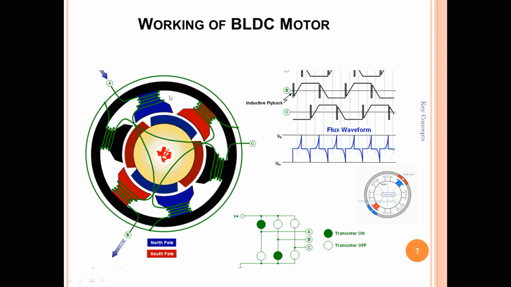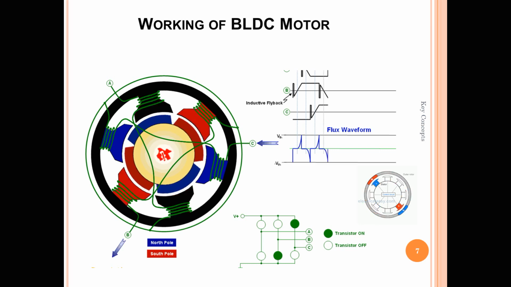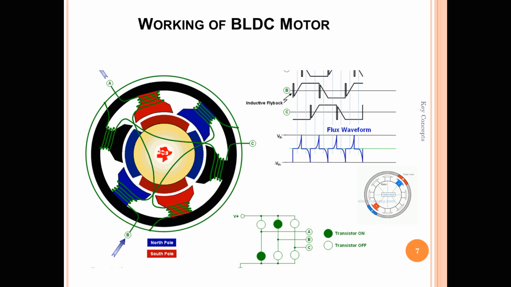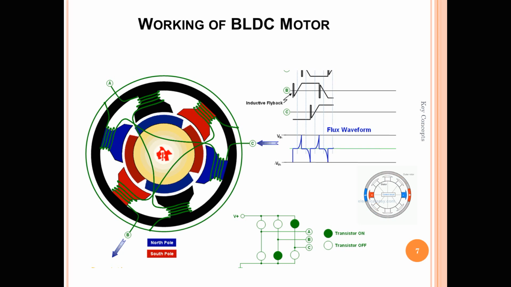Now we understand the basic construction and working of the BLDC motor. As you can see, in a DC motor the field winding is on the stator. It's not a rotating part. In the BLDC motor, there is no field winding at the rotor. It has a permanent magnet, and it's a rotating part, not a stationary part. We have the armature, and that armature is not a rotating part. The armature is the stator in a BLDC. So this is the basic difference between the DC and BLDC motors by their construction.